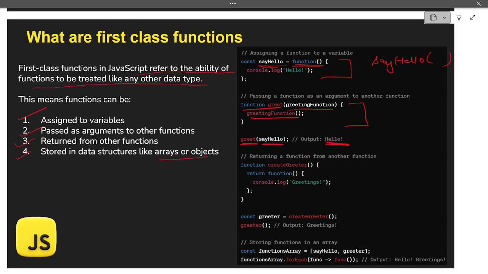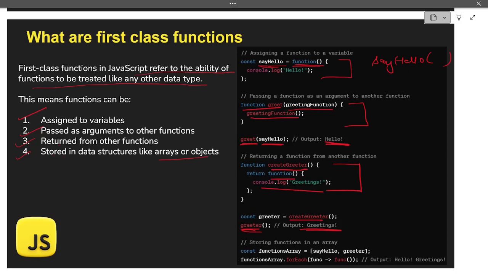Moving on to the third point, return from other functions. So this is the example for that. In this example, we are creating a function that is create greeter, and in this we are returning a function which is having a definition to it. So when we call this create greeter function, in this way we are going to get this output which is greetings, which was written in the console log statement. So in this way we can return functions from other functions.